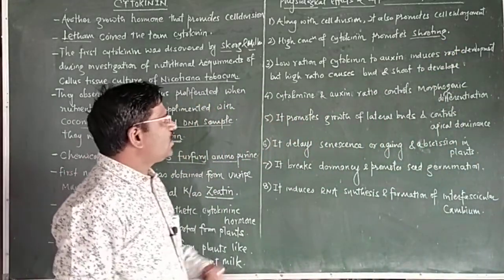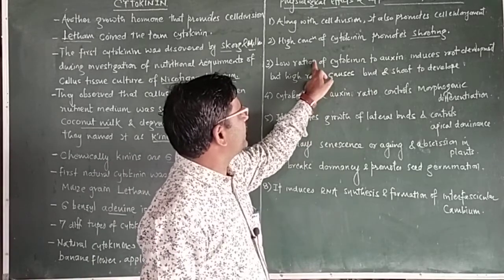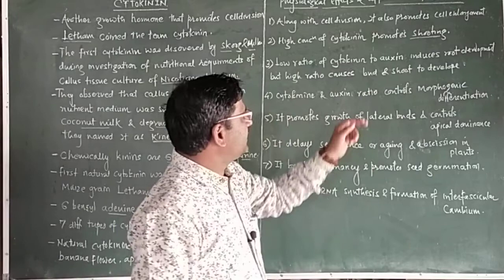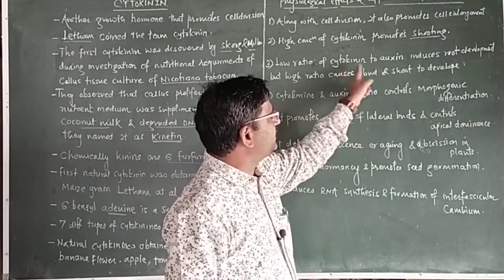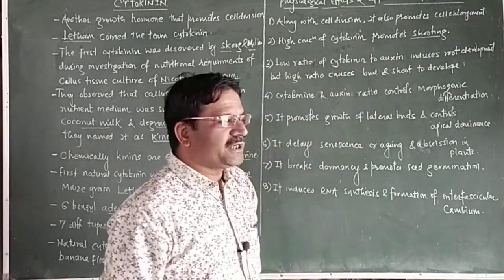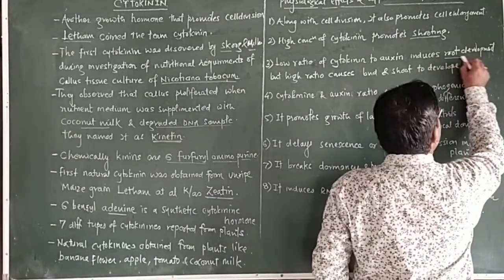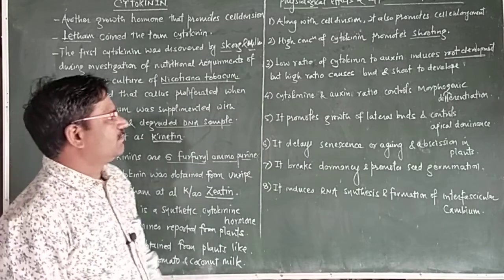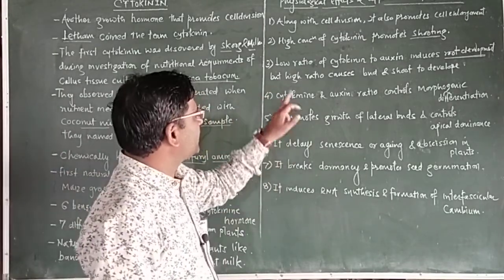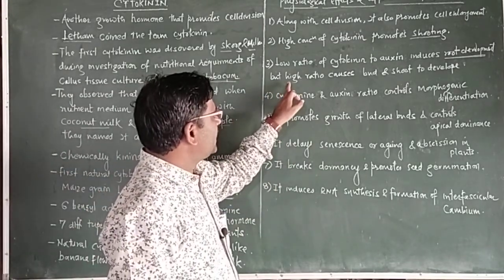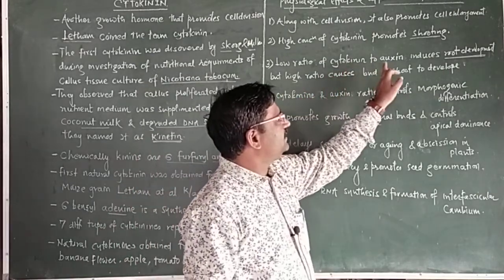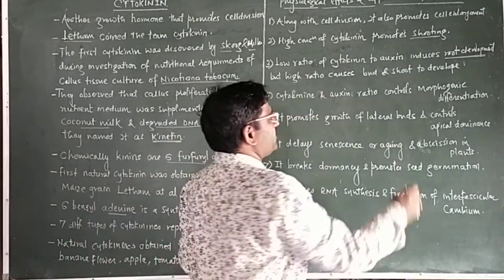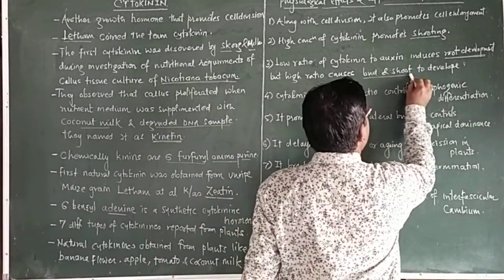A low ratio of cytokinin to auxin, that is, applying cytokinin with auxin in a low ratio, induces root development. But on the opposite side, if we apply cytokinin and auxin in a high ratio, it causes buds and shoots to develop.